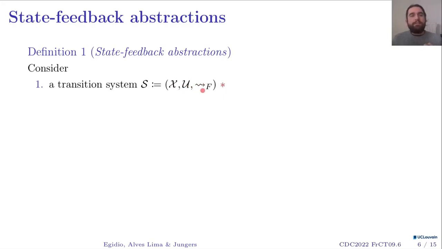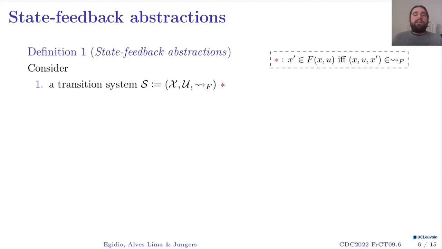And this set over here is going to be the set of transitions. And it's built in a way that I will be sure that if there is a transition in this system, it's because a transition from X to another state X prime under input U will satisfy the difference inclusion that defines the system.